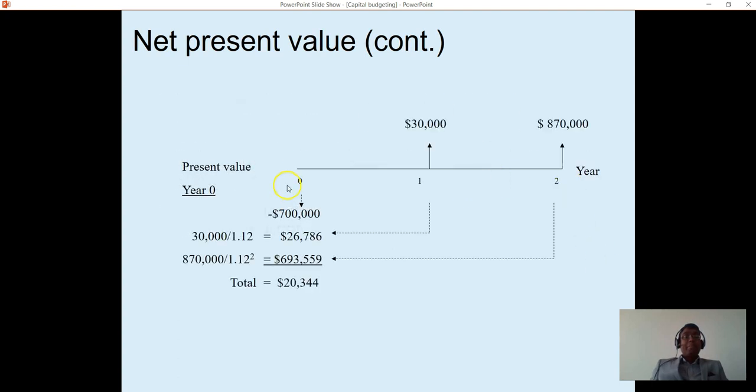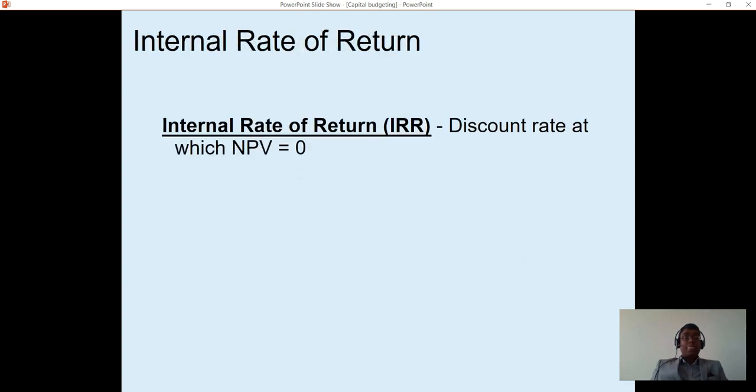Here is an example where we have $700,000 as an initial investment of a project, and cash flows generated in year 1 and year 2 are $30,000 and $870,000. To calculate NPV, we will first find out the present value of these cash flows by discounting them using opportunity cost of capital, and then we will deduct initial investment from the sum of these present values. And since NPV for this project is positive, we will accept this project.